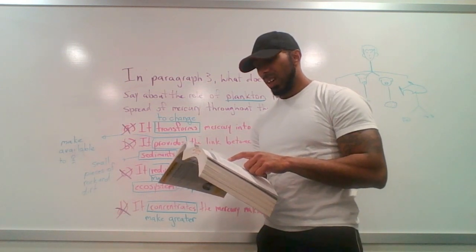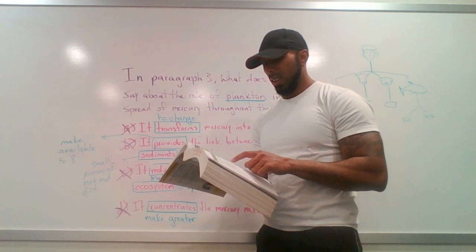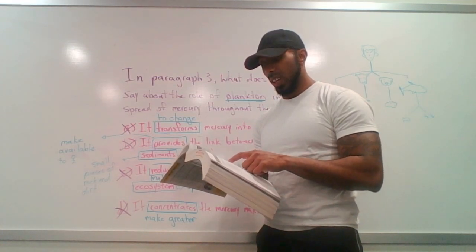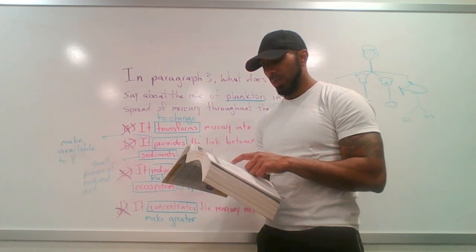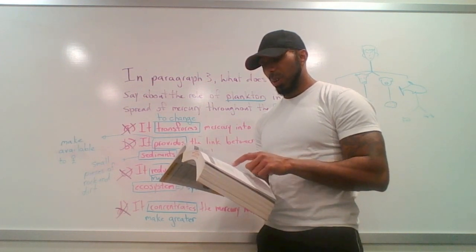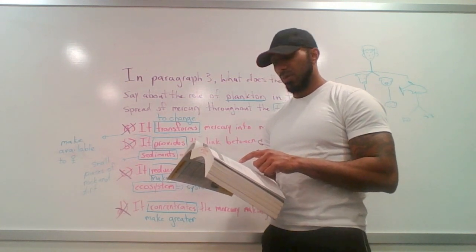Okay. Fourth, fish then eat the mercury contaminated phytoplankton. The larger the fish, the longer it lives, the more concentrated the methyl mercury is in its system becomes. The mercury can then move higher up on the food chain when humans eat fish that have absorbed high amounts of mercury.